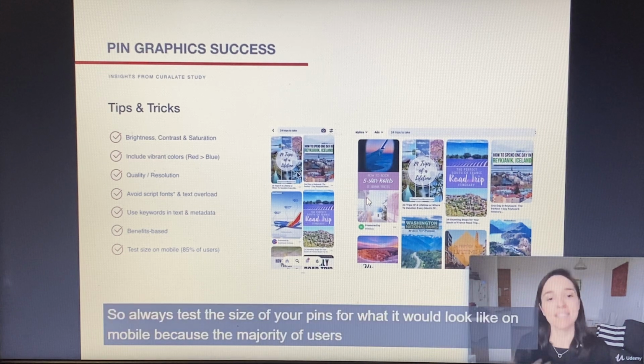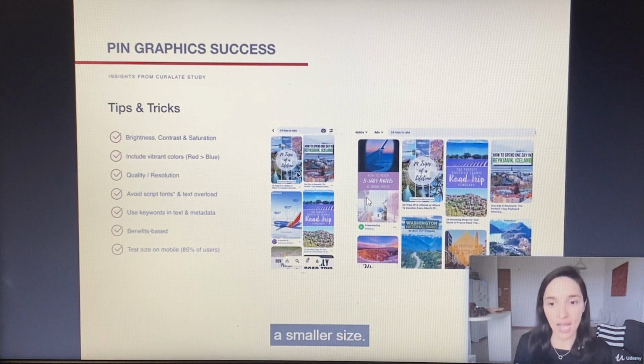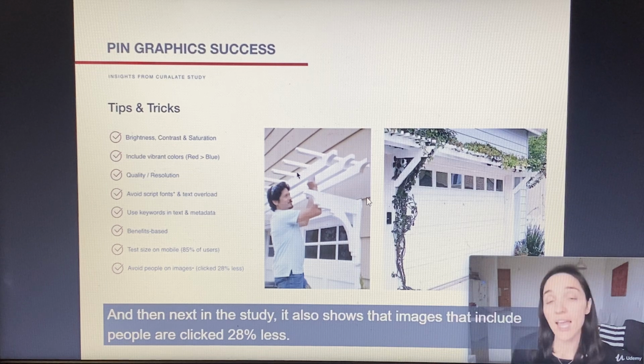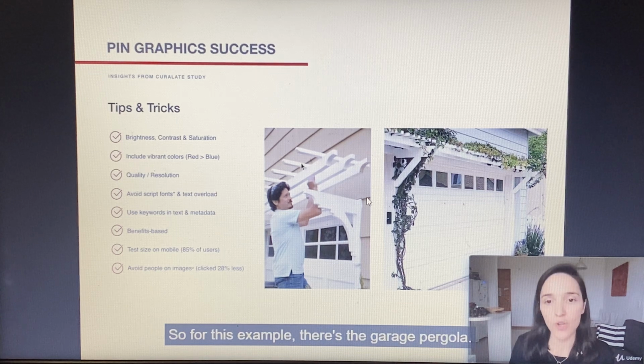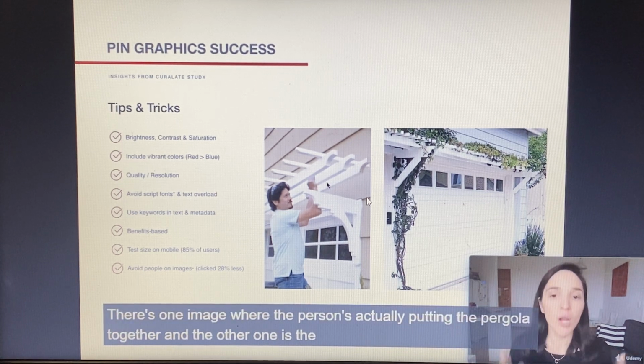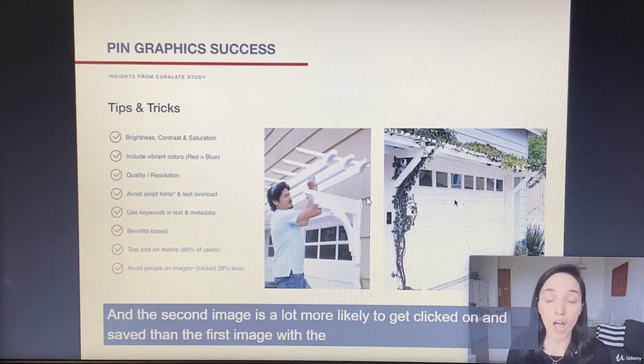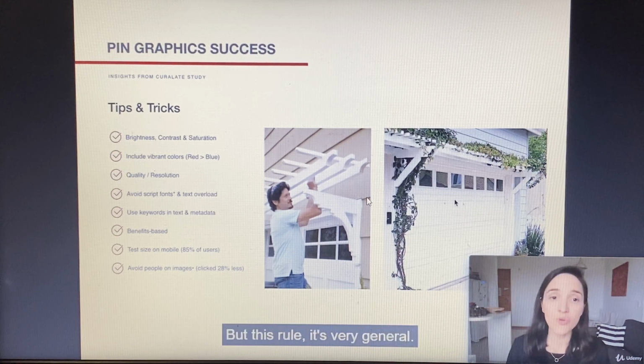So always test the size of your pins for what it would look like on mobile, because the majority of users are on mobile, and you want to make sure the main point of your pin is coming across quickly, even on a smaller size. And then next, in the study, it also shows that images that include people are clicked 28% less. So for this example, there's the garage pergola. There's one image where the person's actually putting the pergola together, and the other one's the finished product. And the second image is a lot more likely to get clicked on and saved than the first image with the person. But this rule is very general.